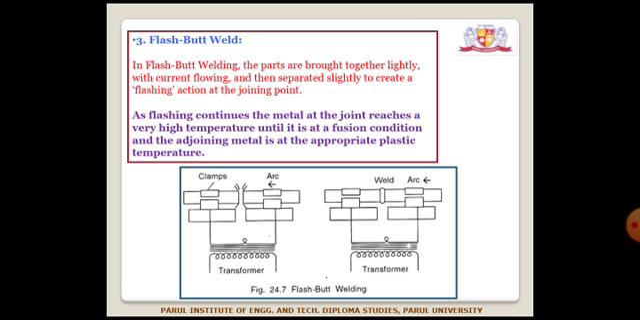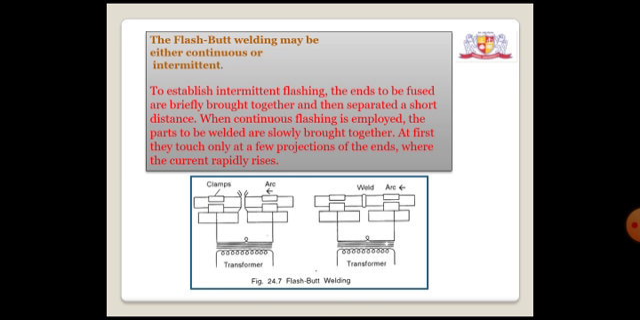Now the third type of resistance welding is flash butt welding. In flash butt welding, the parts are brought together lightly with current flowing and then separated slightly to create a flashing action at the joint point. As the flashing continues, the metal at the joint reaches a very high temperature until it is at a fusion condition and the adjoining metal is at the appropriate plastic temperature. You can see here in the figure.